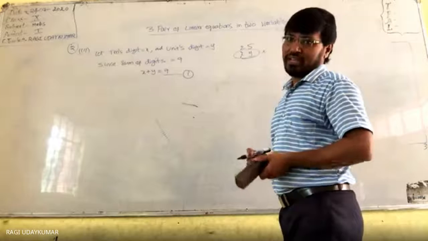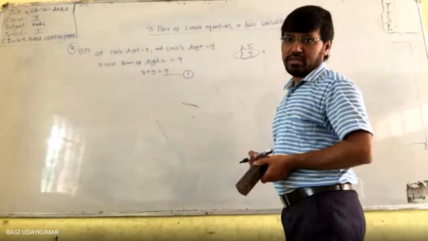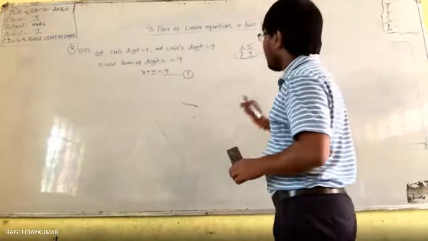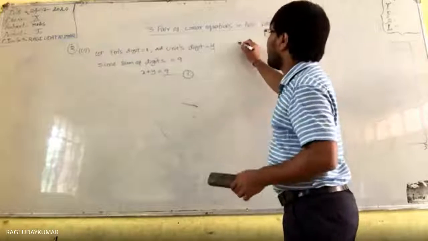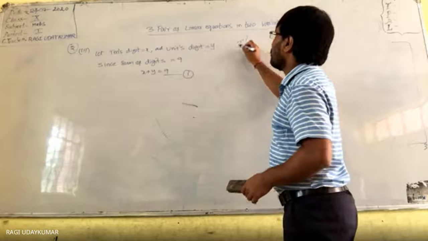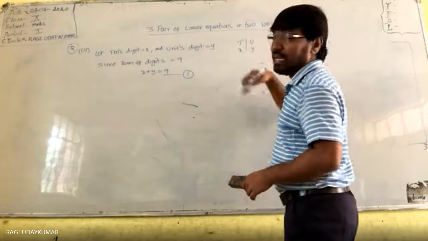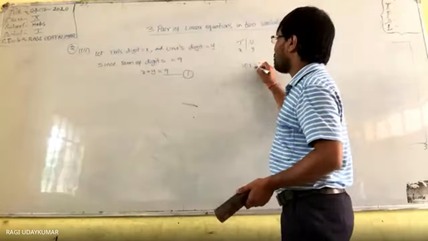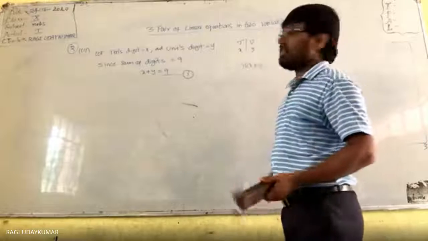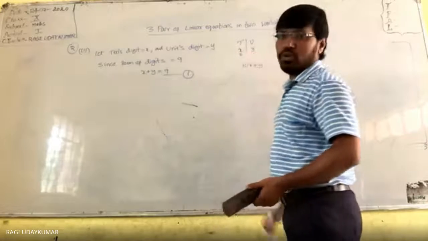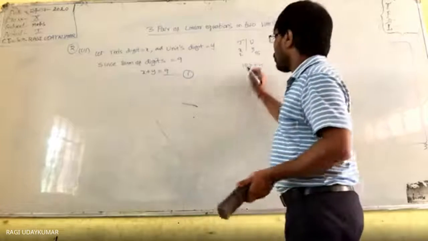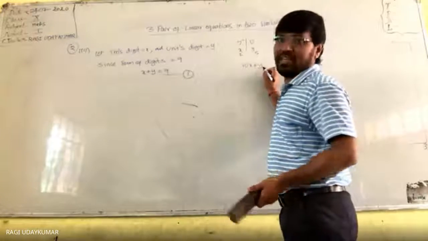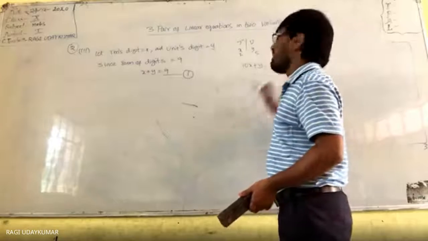xy बोले तो x into y होता है. Variables is nothing but x into y. So then the number will become, if tens place में x है और units place में y है, the number will become 10x plus y. See, अब x के place में 2 ले लो, y के place में 5 ले लो, suppose assumption. So 10 into 2, 20 plus 5, 25. The number is 25.